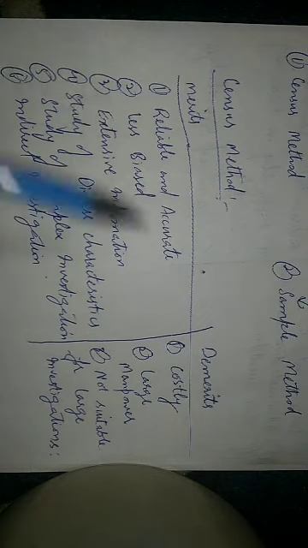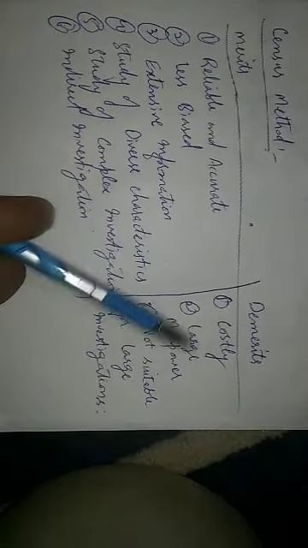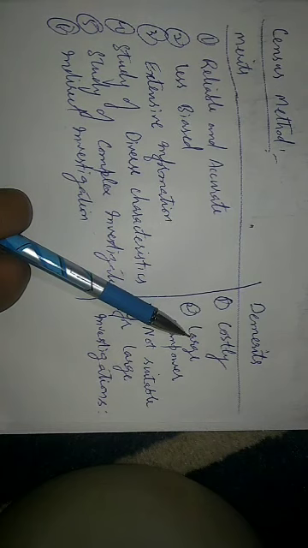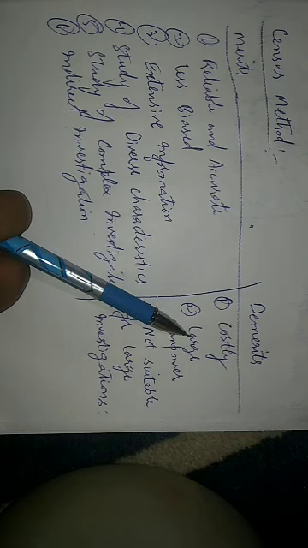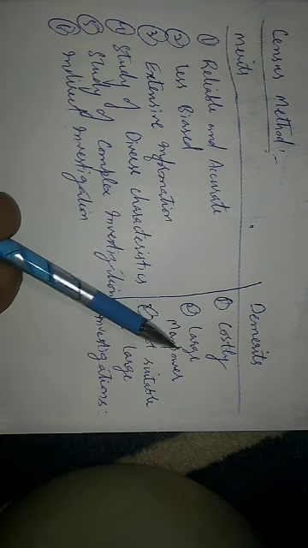And what are its demerits? Number one demerit is it's costly. Census method is very costly and is therefore generally not used for ordinary investigations. Only the government or some big institutions can afford to use this method, and that too for specific purpose only.